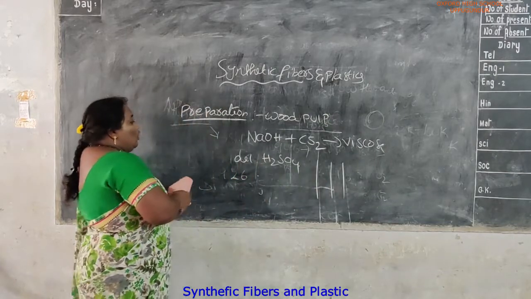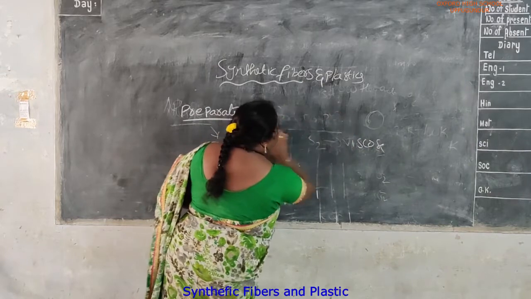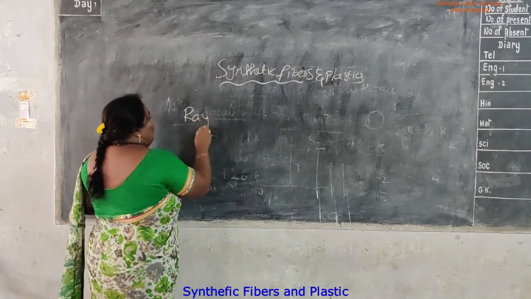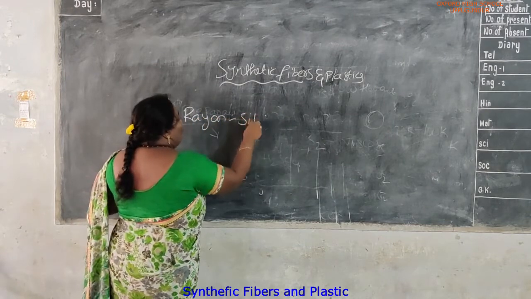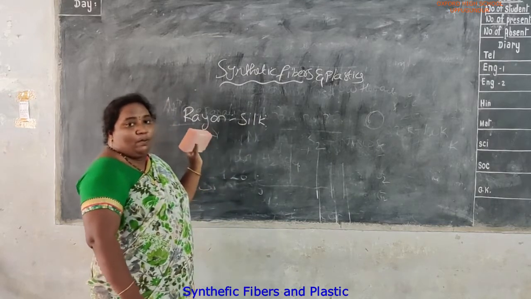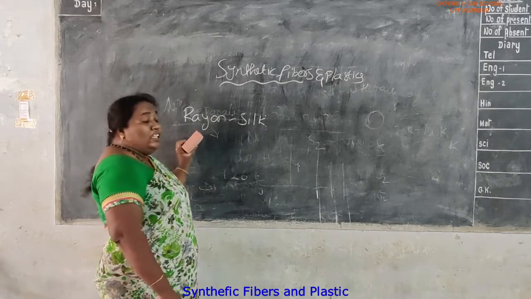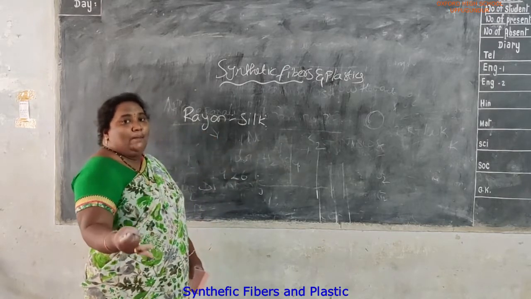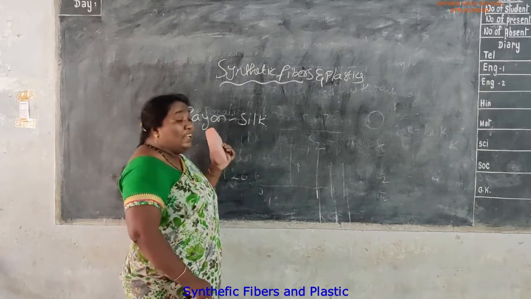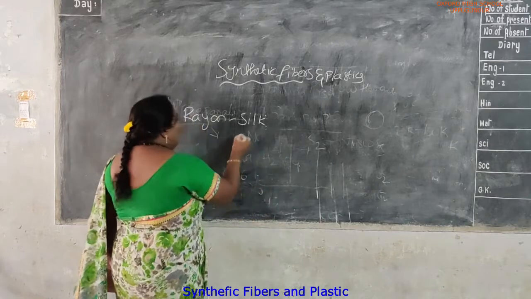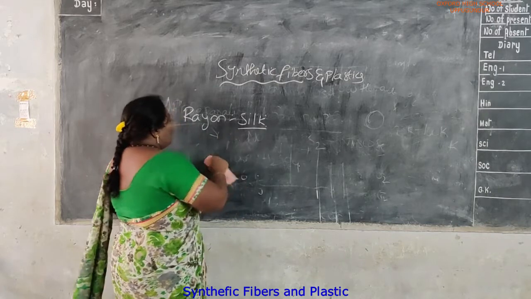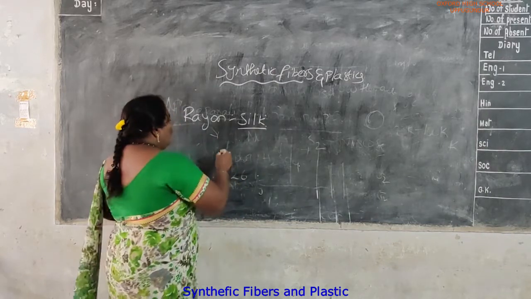This rayon is also used instead of silk. It looks like silk only. Instead of silk, we are now using rayon as the most preferable option. Rayon is used for the preparation of sarees, diapers, and in the chemical and medicinal industries also.